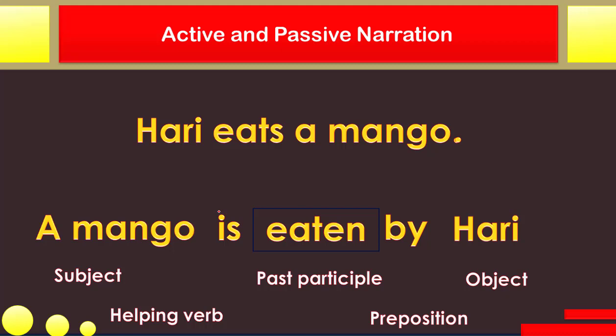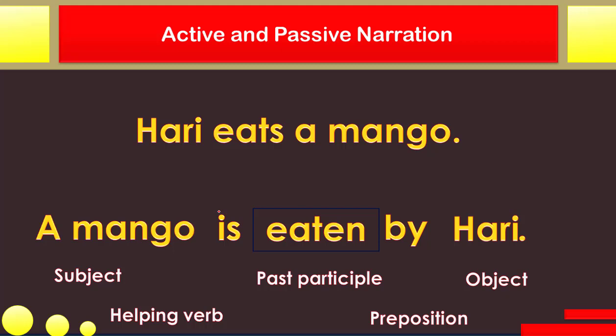Something is missing. What is that? Remember, something is missing. Yeah, of course. Oh, remember this full stop. Where is this going? Oh, not in the beginning of the sentence. Not there. Come at the end of the sentence. Yeah, nice. It has come there. The full stop is there. Okay. So, students, you have seen if you order your sentence, it will change itself from active to passive voice. Hari eats a mango. A mango is eaten by Hari.